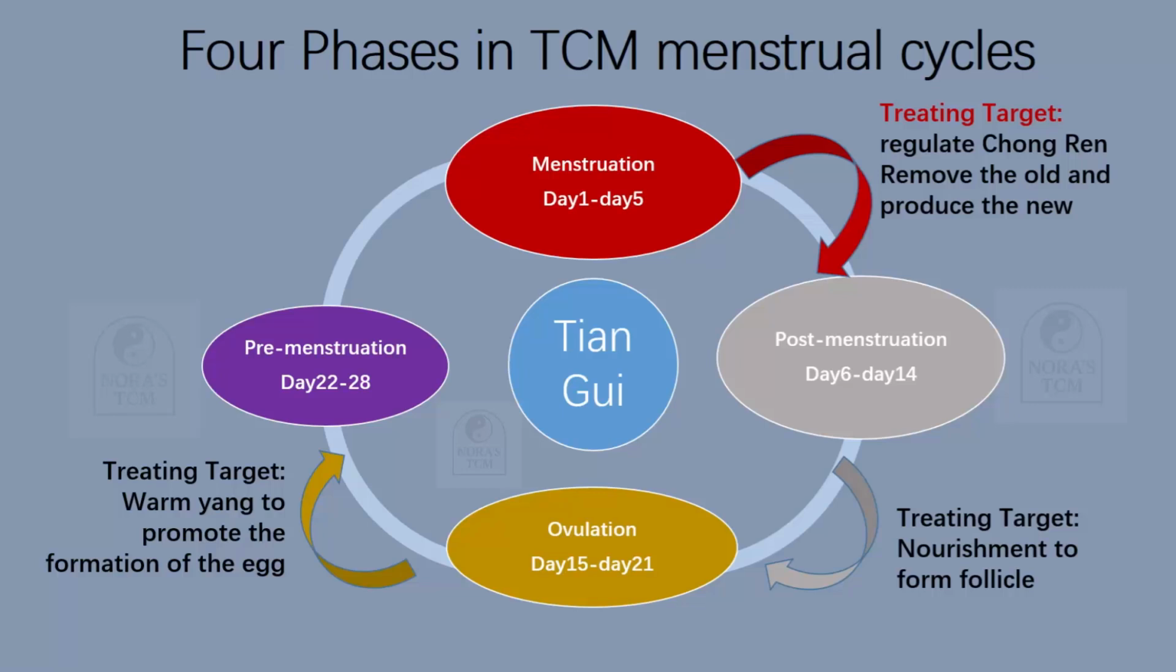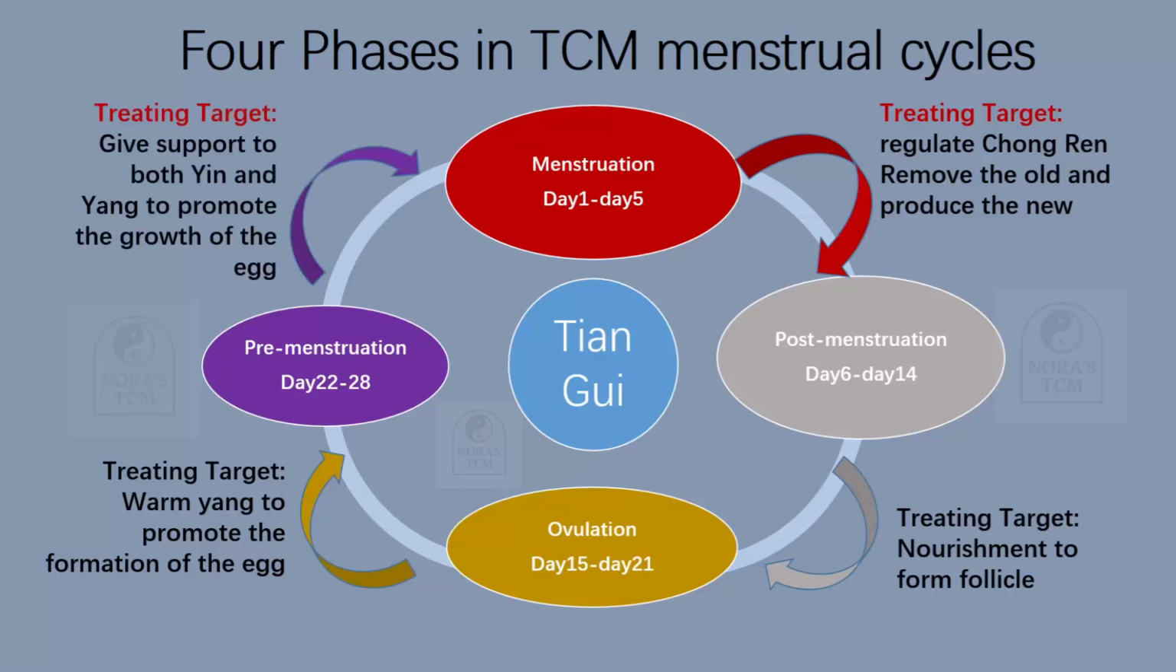Next one, pre-menstruation phase. In this phase, yang grows quickly to help the growth of the egg. After ovulation, the egg has been formed, but it needs the power to grow quickly. So our treating target is to support both yin and yang to promote the growth of the egg. This is based on the mutual supporting and transforming of yin and yang. So we cannot only warm the yang, we still need the help of yin.